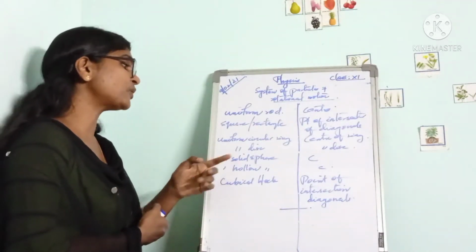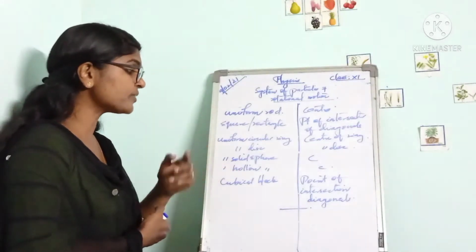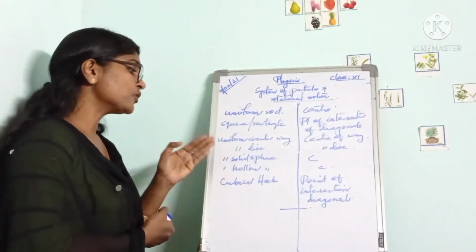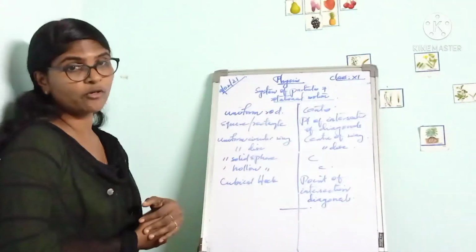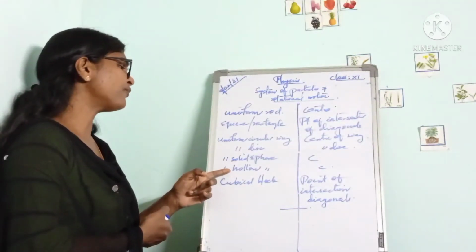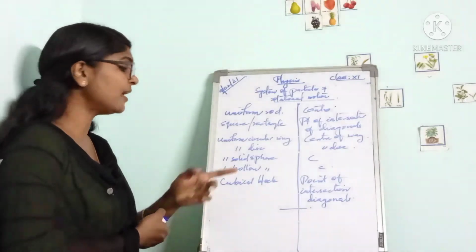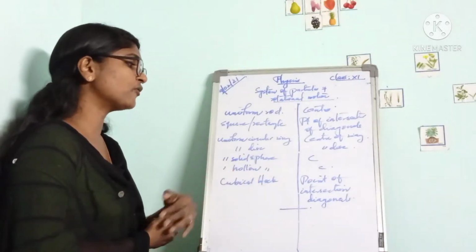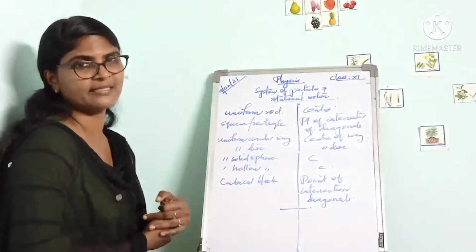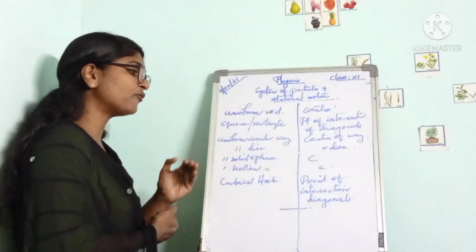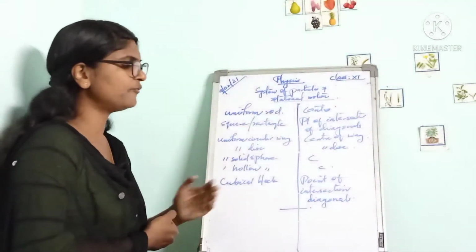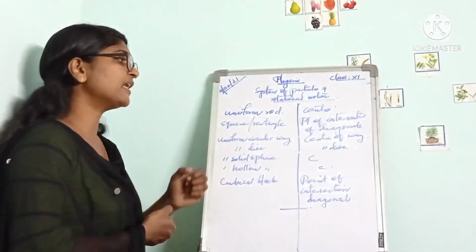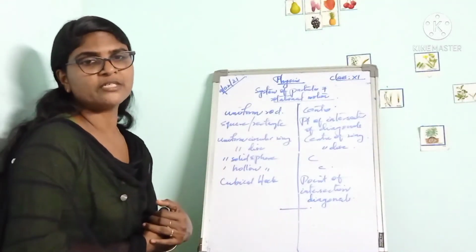In the case of a uniform solid sphere and a uniform hollow sphere, the center of mass lies at the center. In the case of a uniform solid sphere, it lies at the center of the solid sphere, and in the case of a uniform hollow sphere, it lies at the center of the hollow sphere. In the case of a cubical block, the center of mass lies at the point of intersection of diagonals. That is about some symmetrical bodies and the position of center of mass.